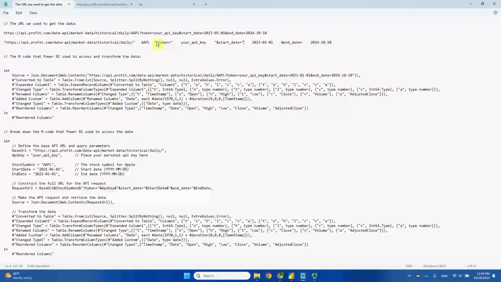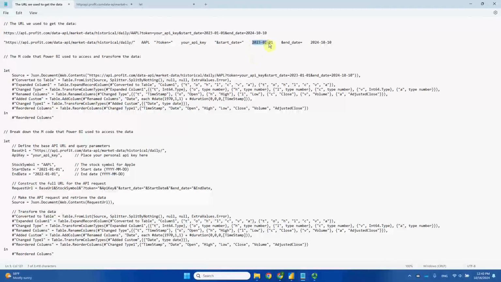Basically once the API sees this marker, it knows that the information following it is going to be the API key. And for this marker, start underscore date equals, this tells the API that what follows is going to be the start date.